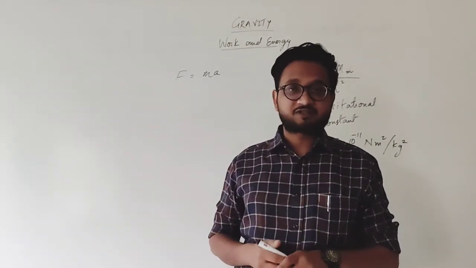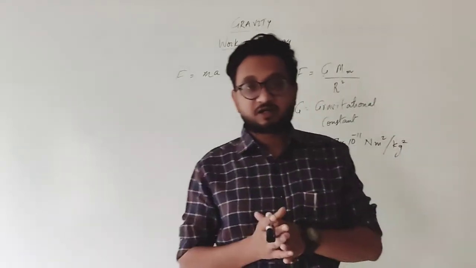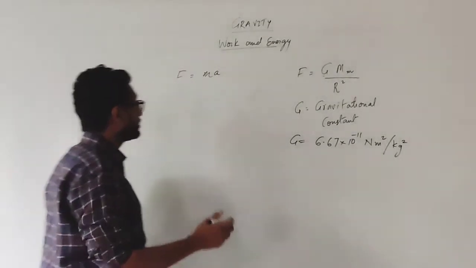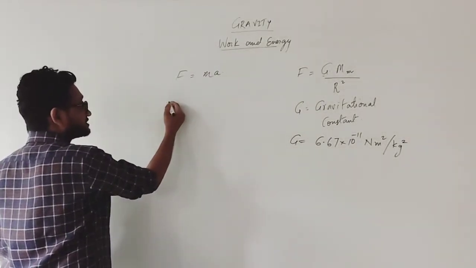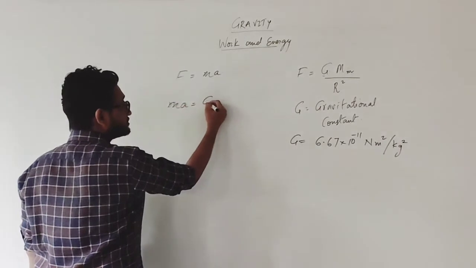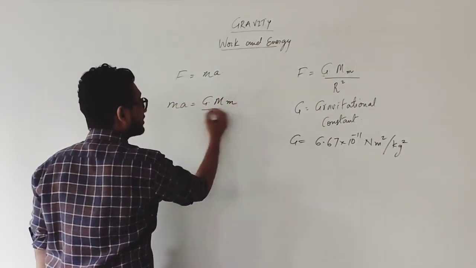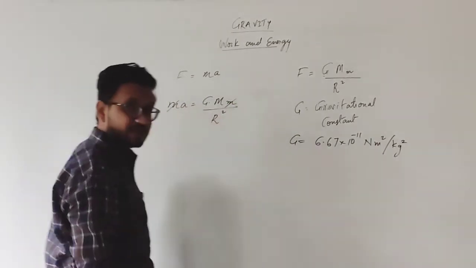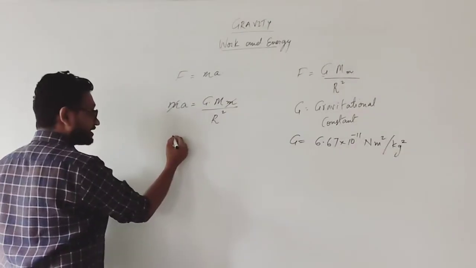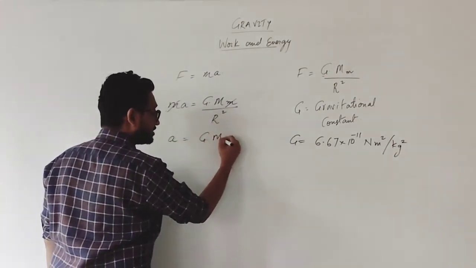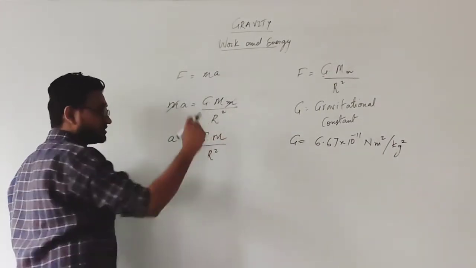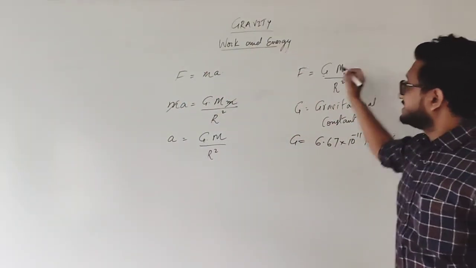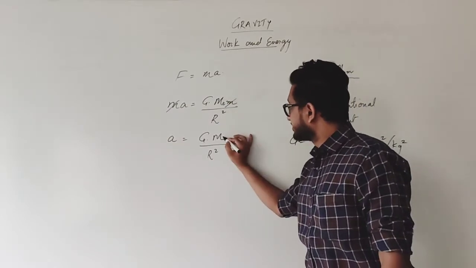Another term we studied is free fall. If the object is falling under the influence of gravitational force only, then it is known as free fall. So I will be comparing these two, so it becomes m a is equal to G into M into small m upon r square. The mass of the object and the mass of the object is the same. So the acceleration a is equal to G into M upon r square, where M is the mass of earth. If you are getting confused, I'll write M-e over here. M-e.